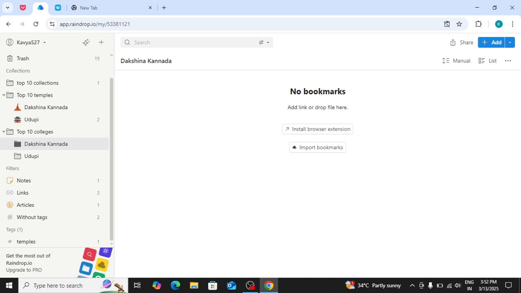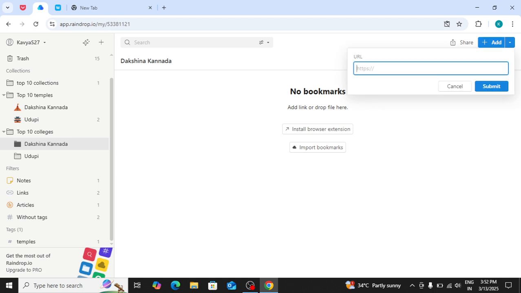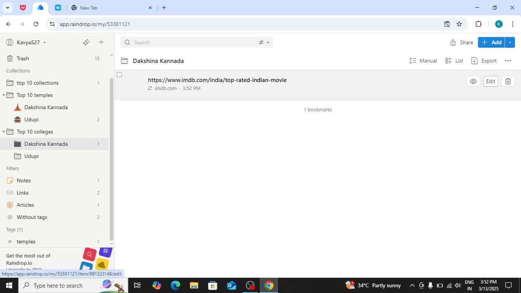Let's talk about some limitations of Raindrop. Raindrop does not support offline reading, unlike Pocket, which is more of a read-later tool. It can save broken and invalid links.